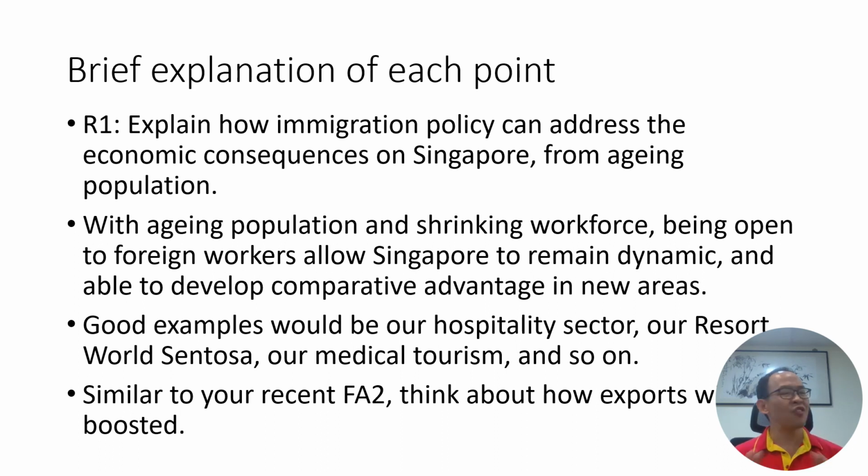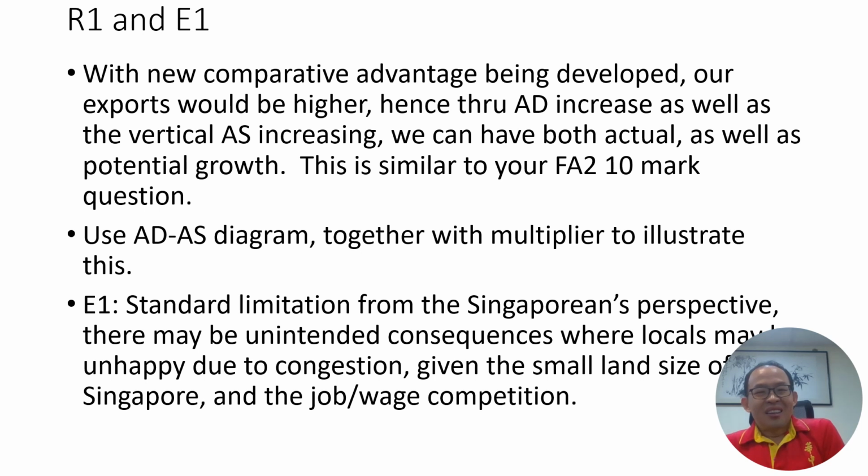So in this aspect, it's very similar to the FA2 you recently did, that 10-mark question. So you should probably draw an AD-AS graph. Just like your 10 marks FA2 question, as you explained what I just did in the previous slide, our exports will be higher, our AD will rise, and through the multiplier effect, our national income will rise. And of course, with both the quantity and the quality of labor being increased because of immigration, the vertical AS curve will also increase. So that's where you have actual growth and potential growth.